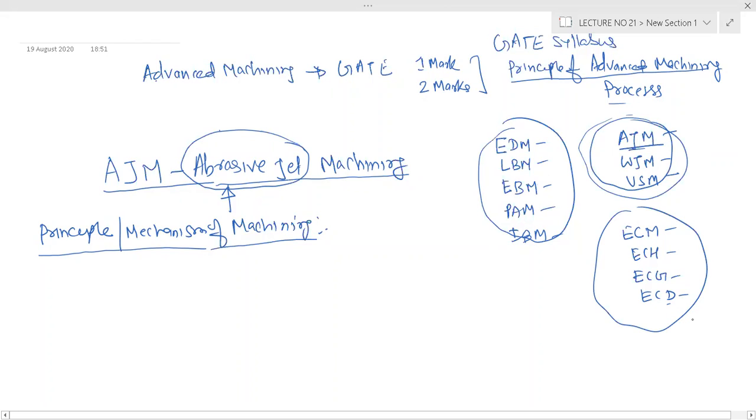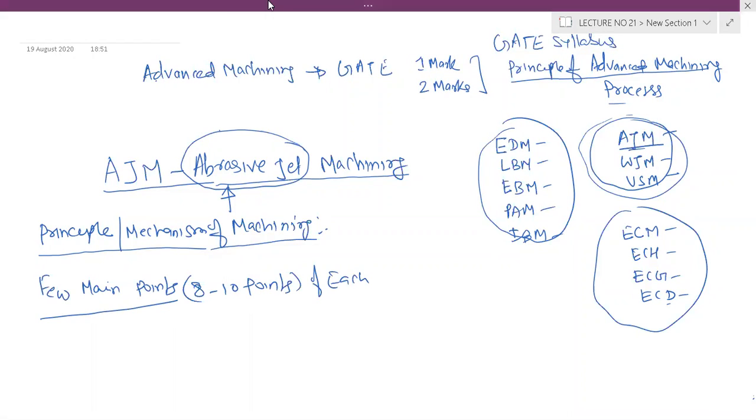So what is the principle in abrasive jet machining? We'll understand it, and we'll also understand the characteristics or peculiar few main points that you must remember. At least 8 to 10 points we will remember of each advanced machining process.